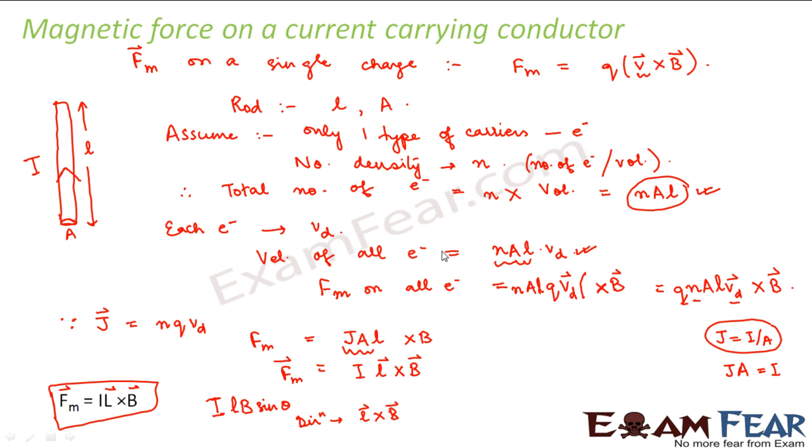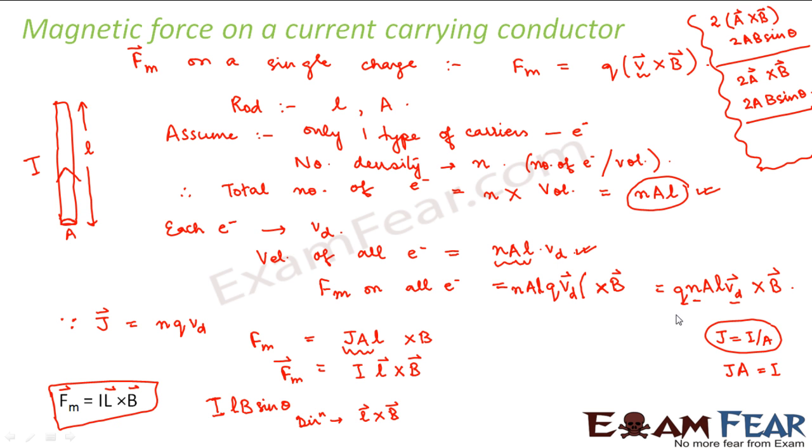Another thing I would like to mention here is sometimes students get confused that here it is written Q into V cross B, but here suddenly the bracket is removed. Why is it so? That's because when you look at the cross product, let us suppose you have some scalar quantity or some number 2. Say 2 into A cross B. What does it mean? It means 2 into AB sine theta, right? This is just for your reference. Now instead of this, if you have 2A cross B, what does it mean? It means 2A into B sine theta,